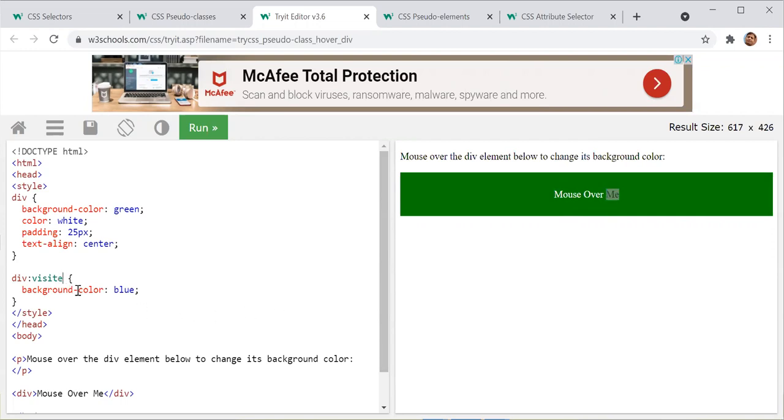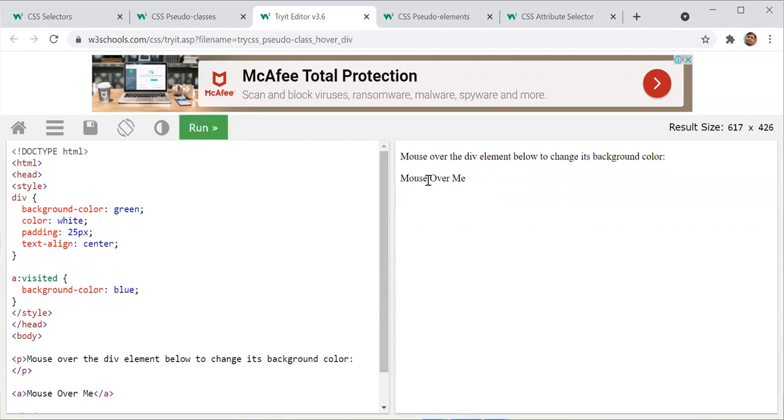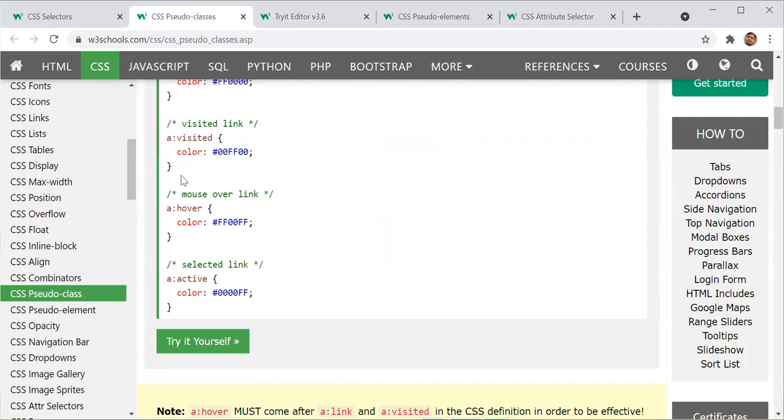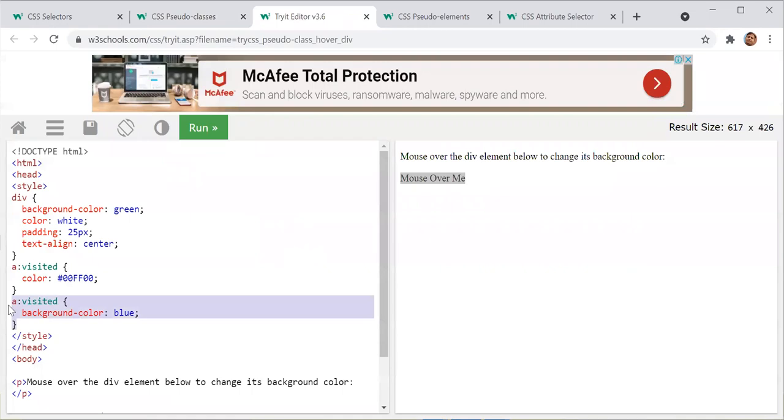Visited, I think it will be applied on the link. Okay, let me make it a link then. Like an anchor tag, right? It is applying to links only. Then let us copy it here.